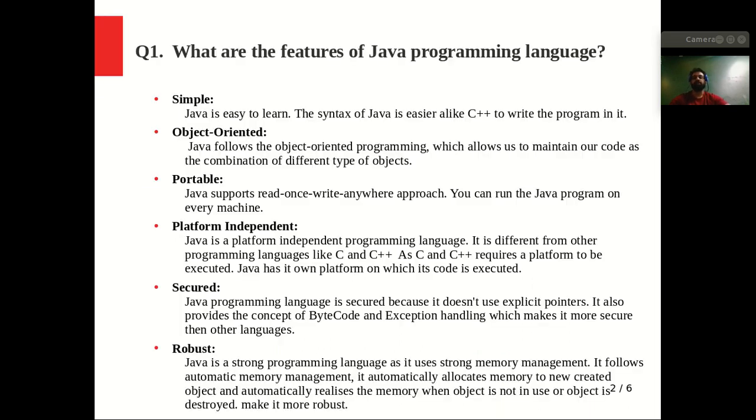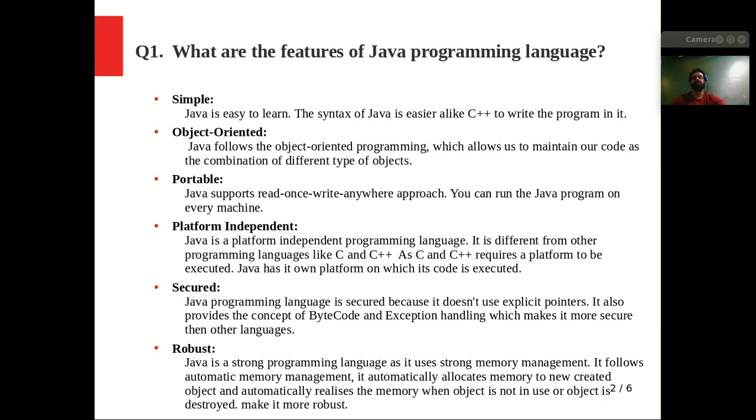So the next important question you may get is, what are the features of the Java programming language? These are some of the points I have made for you. In the same way, you have to reply to the interviewer briefly. Some of the features of the Java programming language are, first, Java is a simple language. It means Java is easy to learn.